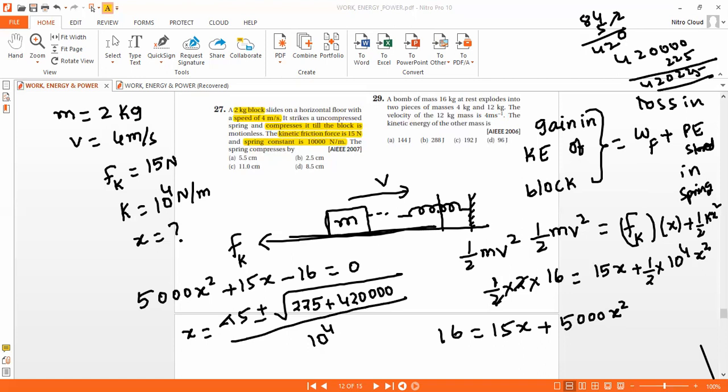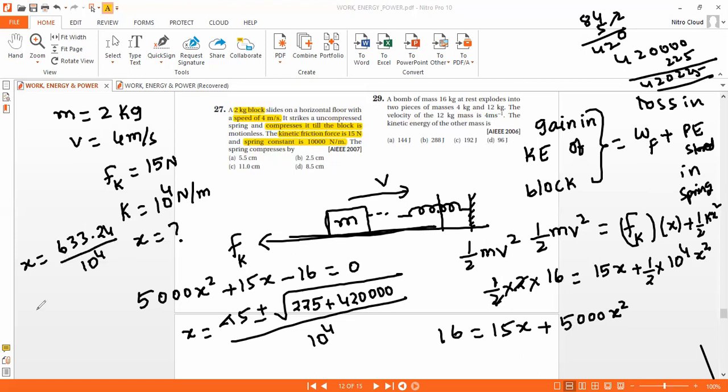The square root of 42,225 is approximately 648.24. Minus 15 gives approximately 633.24 by 10 power 4.